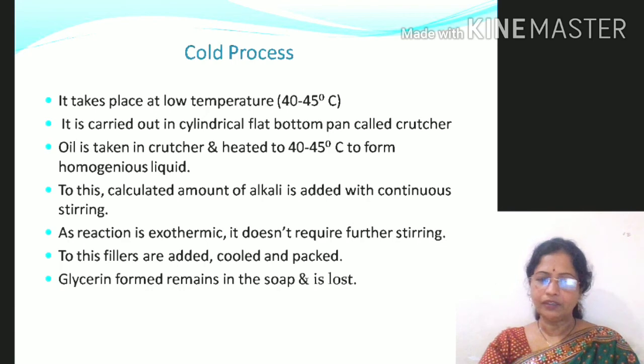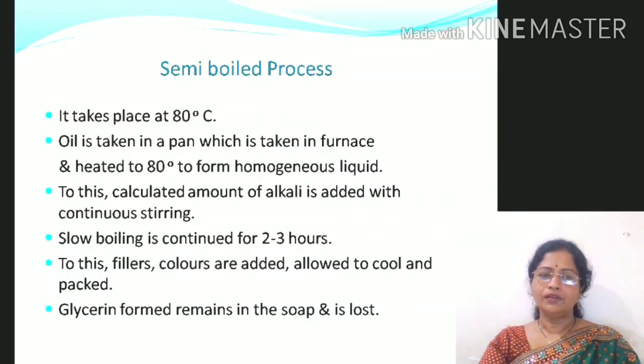The last method for the manufacture of soap is the semi-boiled process. It takes place at about 80 degrees centigrade, meaning not much higher, not much lower temperature. The oil is taken in a pan which is called a furnace and heated to about 80 degrees.